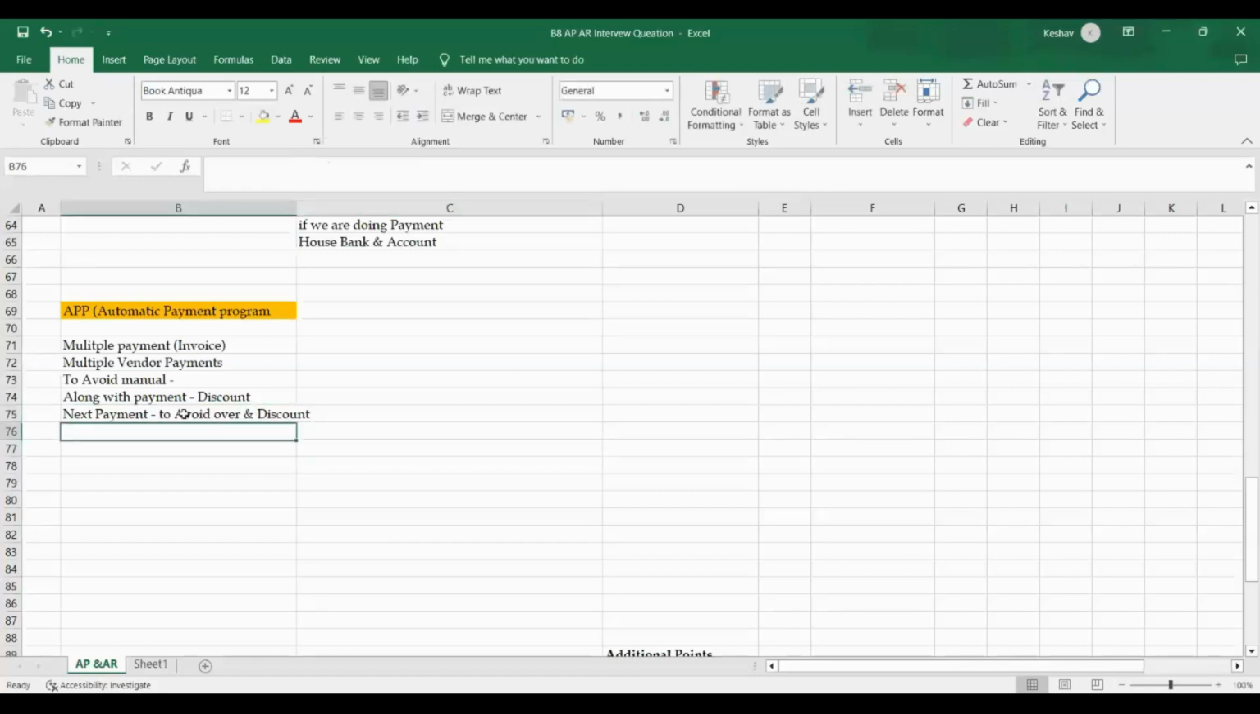The other one they are asking about is partial payment. Yes, we can do it, why not? We can do partial payment by using the APP, the automatic payment program. Down payments also, definitely down payment or partial payment, we can do it. And foreign currency payments, why not?